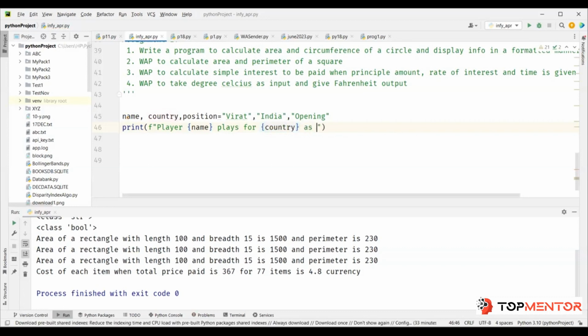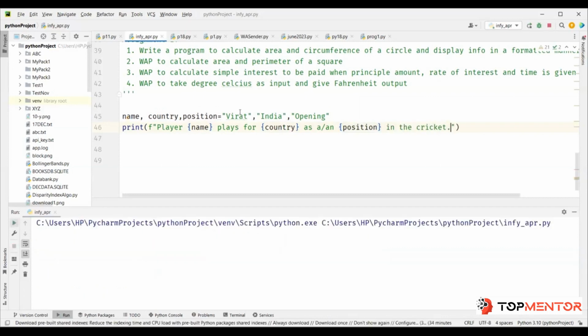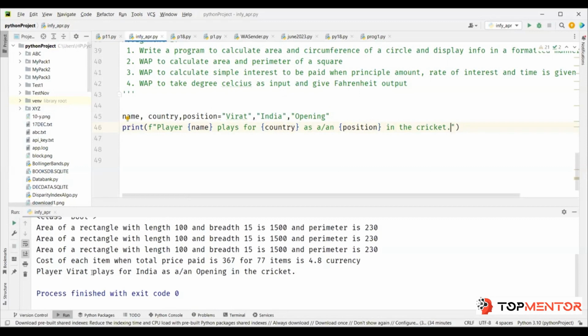as an, and here I will say position, in the cricket game, in cricket. Let's run this and see what happens. So player Virat plays for India as an opening, in cricket.